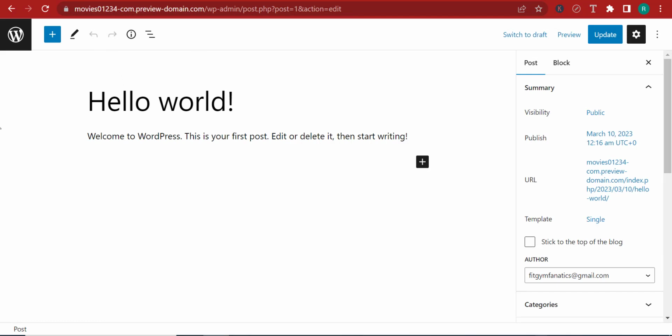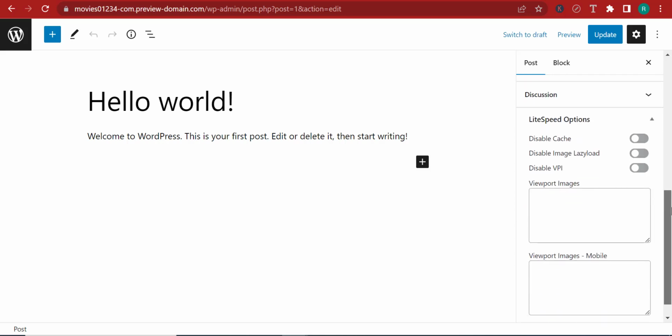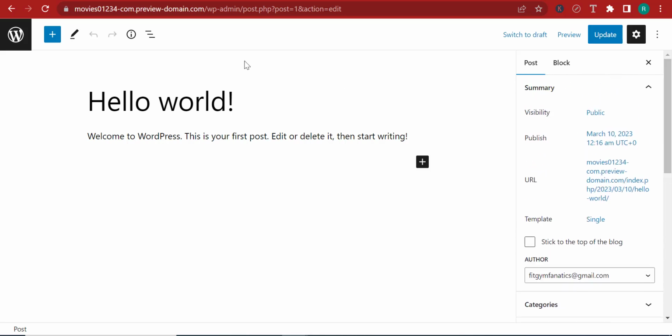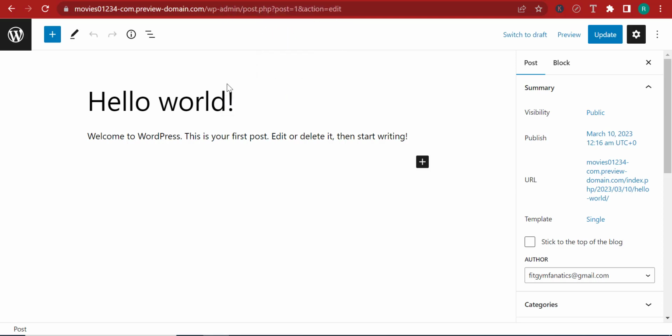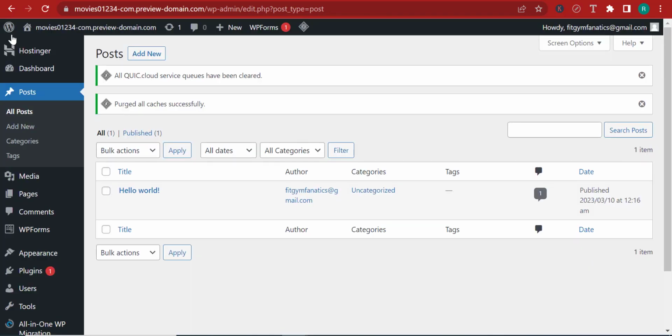So here at this particular point, we are on the Gutenberg editor. Gutenberg is a plugin that you can use to edit posts, and you can't really use it to edit pages. We're going to use Elementor for that. So Gutenberg and the classic editor are only for posts. Elementor is to edit pages, but Elementor can't edit posts, just so you know. So I'm going to click here on the WordPress dashboard to go back to the WP dashboard.